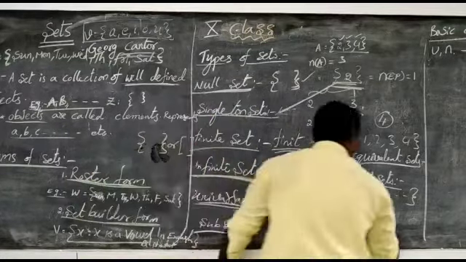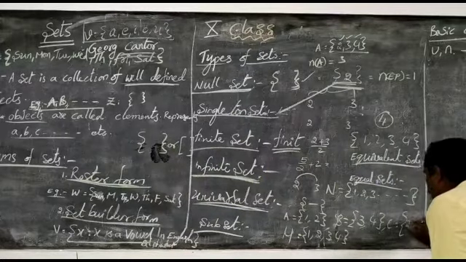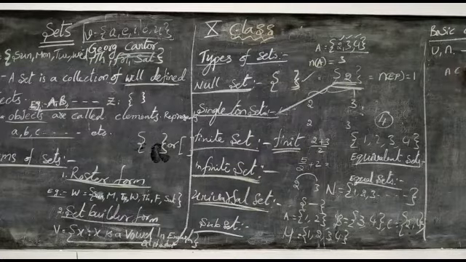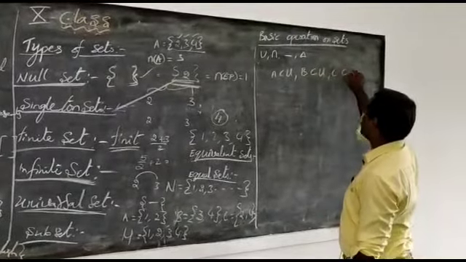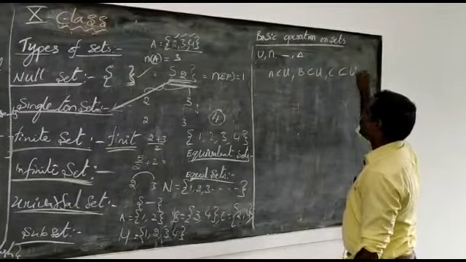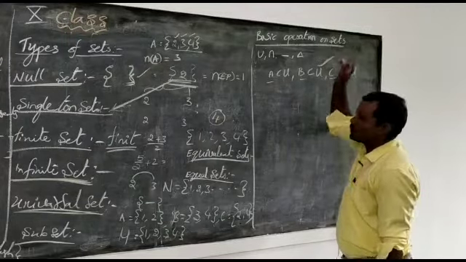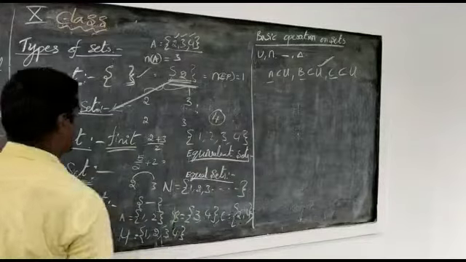If we have one more set, C equal to {2, 4}, then in this case A is a subset of U, B is a subset of U, and C is also a subset of U. That means all the sets are subsets of U, so U is called the universal set.